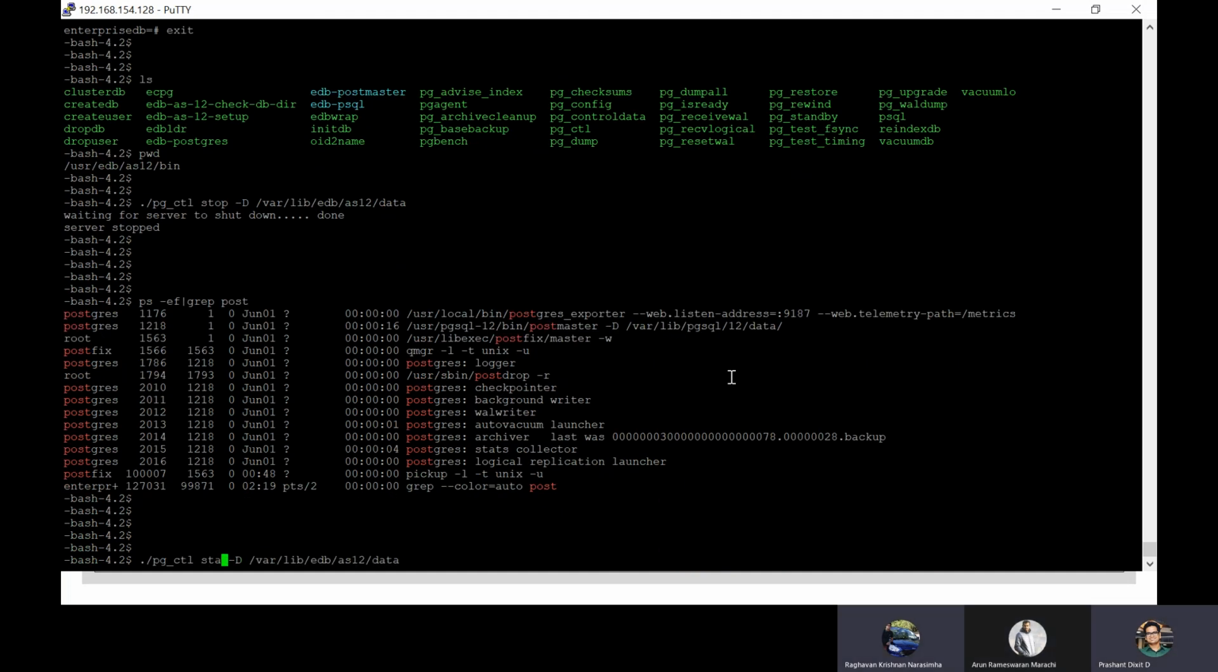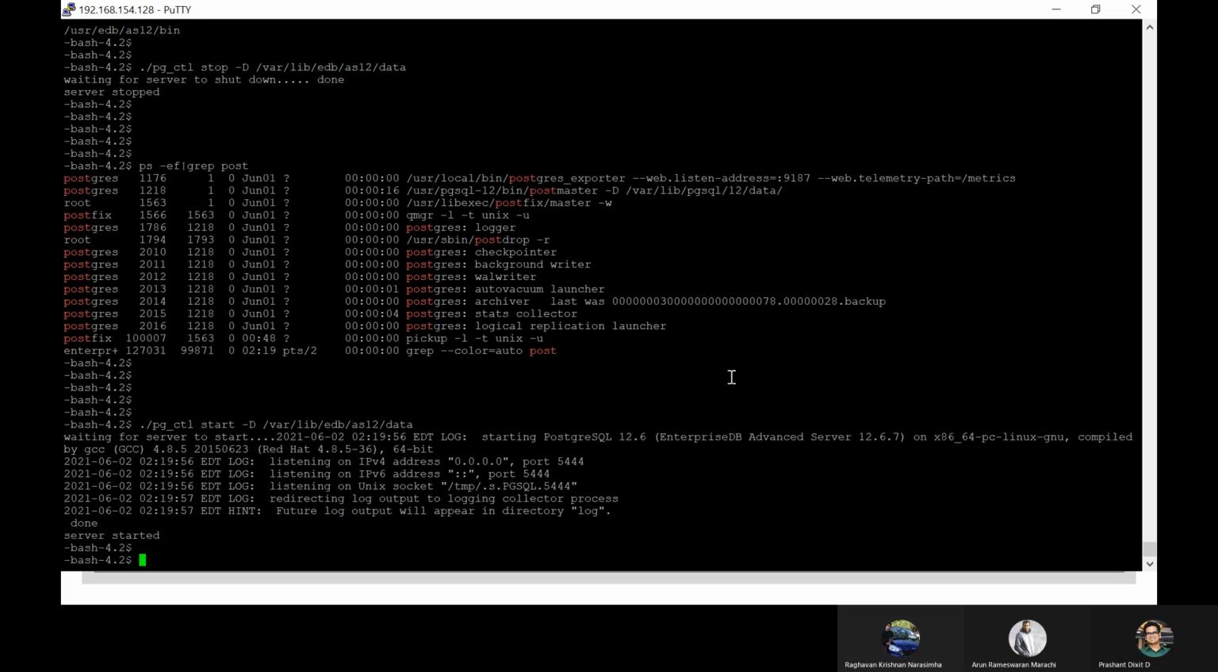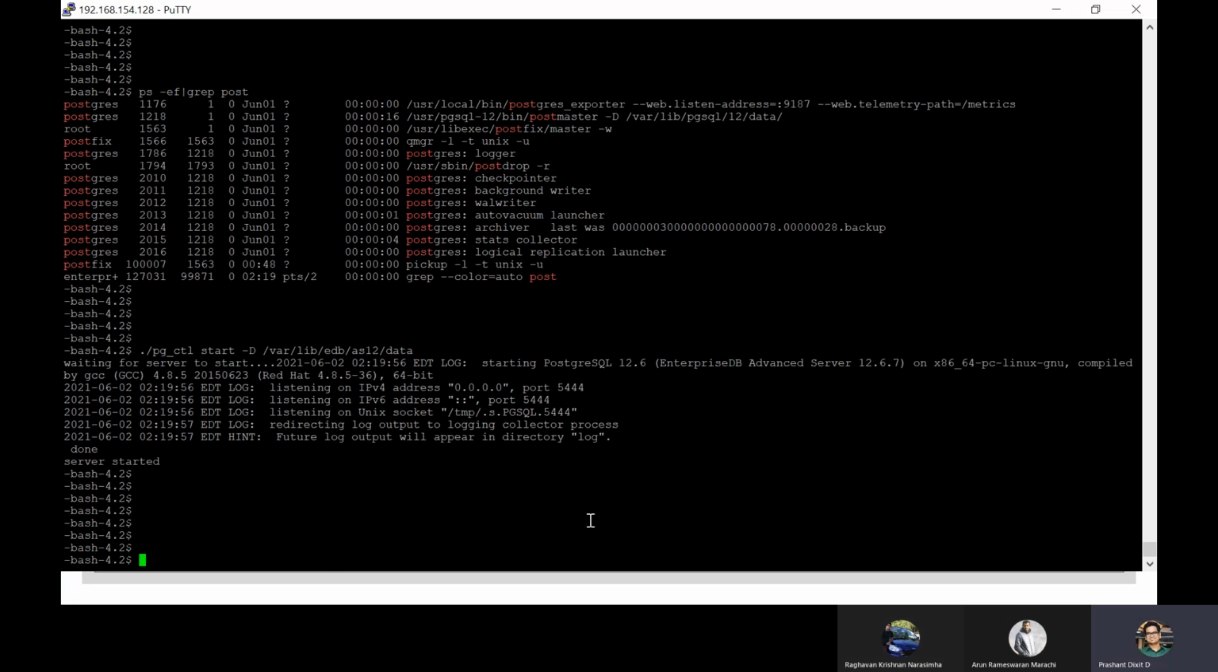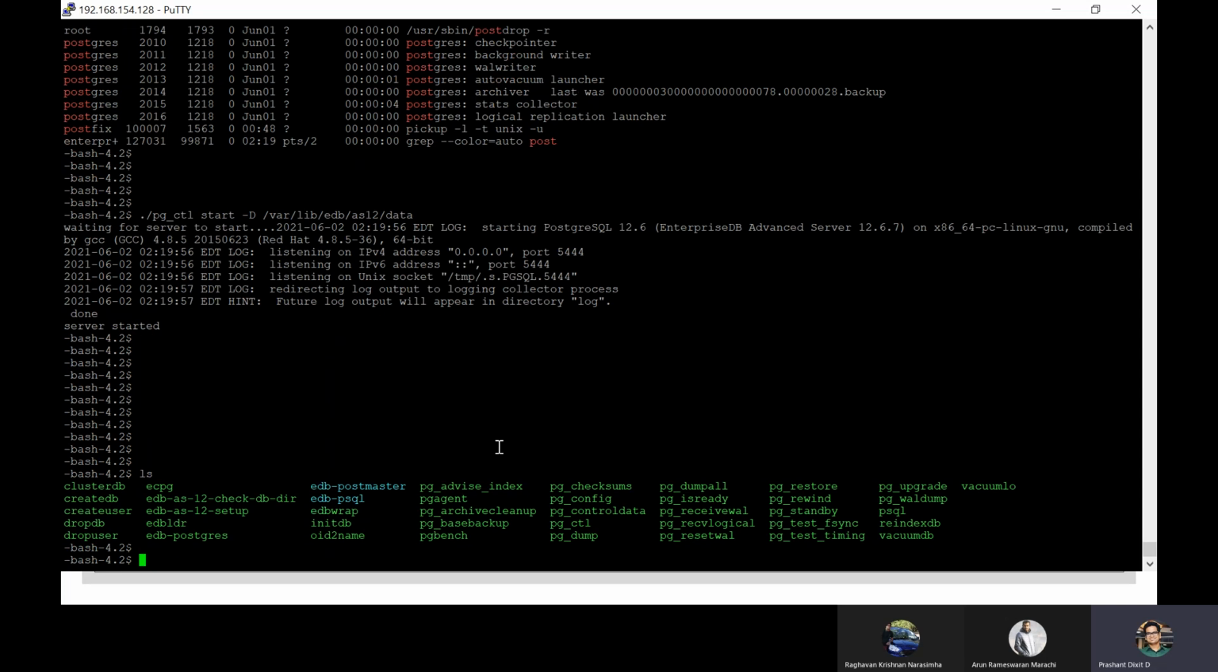So let's start our database. Our server is successfully started. If you check the logs, it says for IPv4 and IPv6 it's using 0.0.0.0, so everything is allowed, using port 5444. The socket file is this, with this exact name. And also it is now redirecting the output.